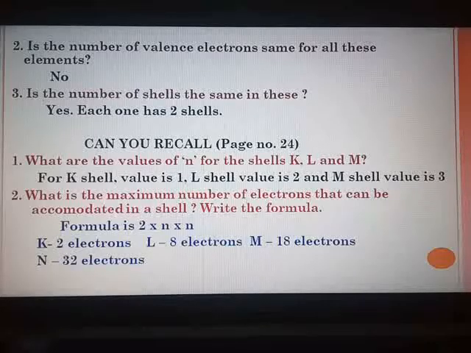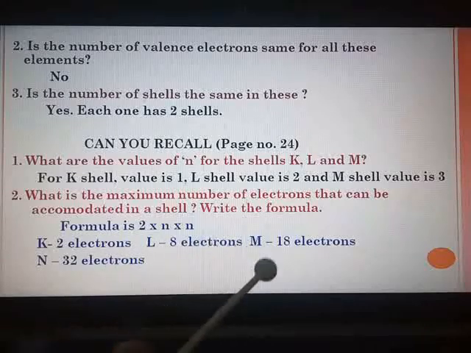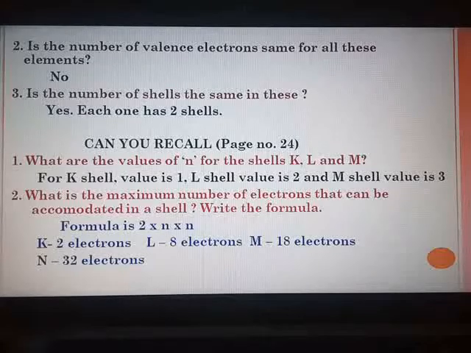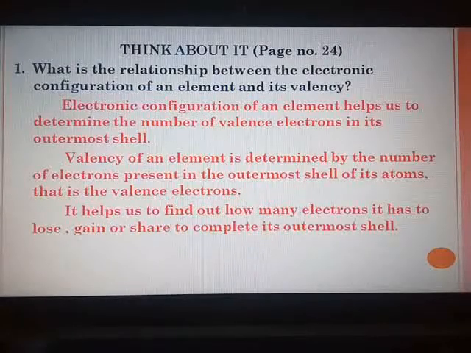You know now how to deduce by putting the value of N. K shell it is 2, L shell is 8 and M is 18. Next activity towards the bottom of the page. Think about it. Page number 24.